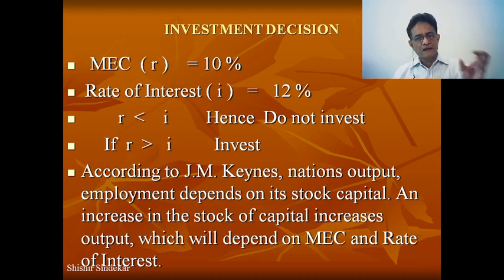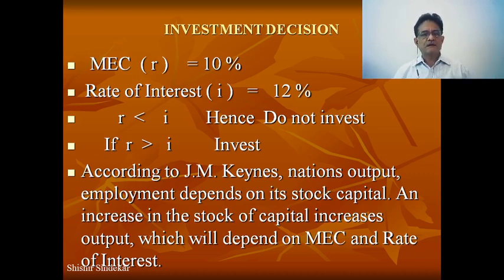But again imagine that the rate of interest is 12% and the marginal efficiency of capital is 20%, that is, the rate of return is 20%. Then naturally he would like to invest, because the rate of interest is less, so he can borrow at a cheaper rate, invest in his industry and earn more profits.